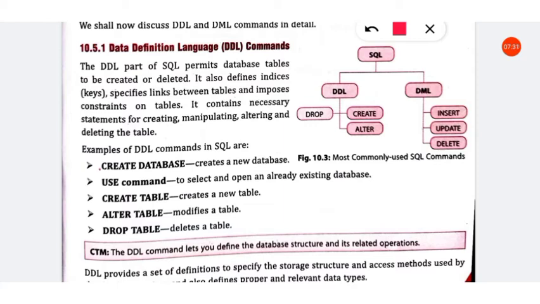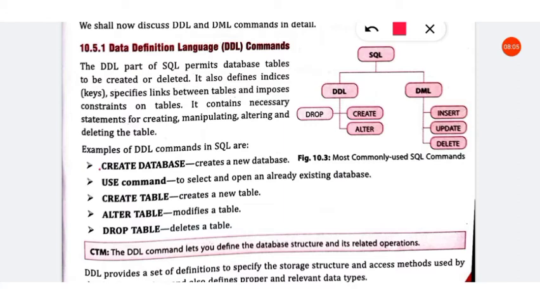With the DDL command create database we first create a database, and only then can we create tables in that database. The first step is to create a database, and for that the command is create database. We can write it in both capital and small letters, because SQL is not a case sensitive language.